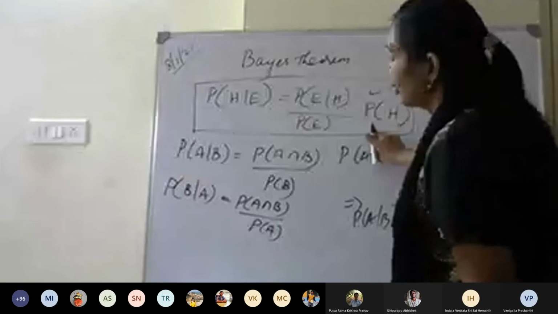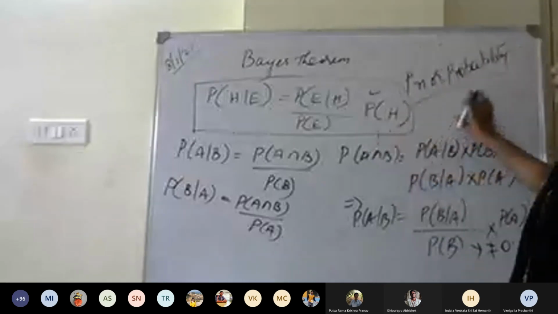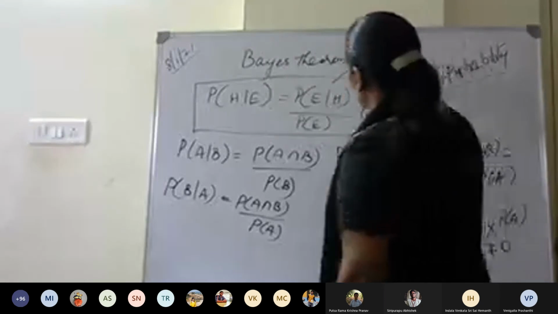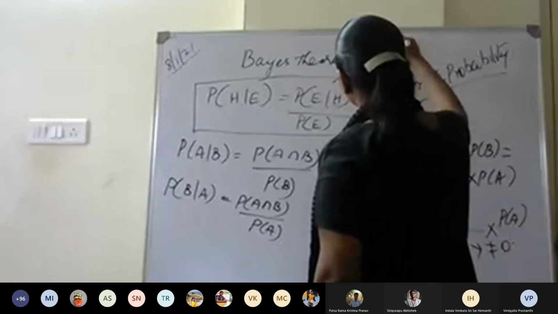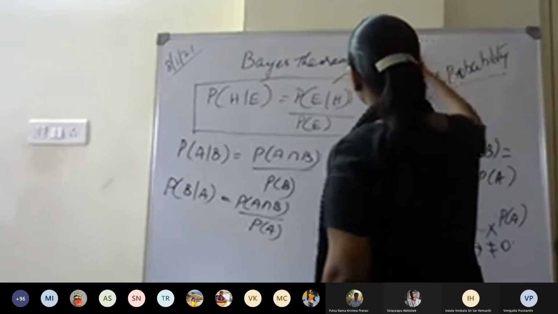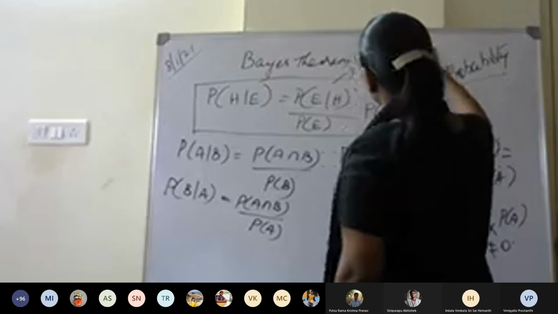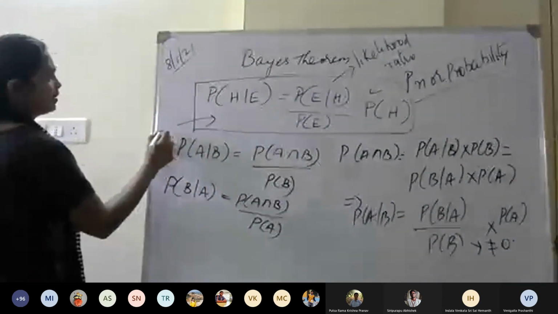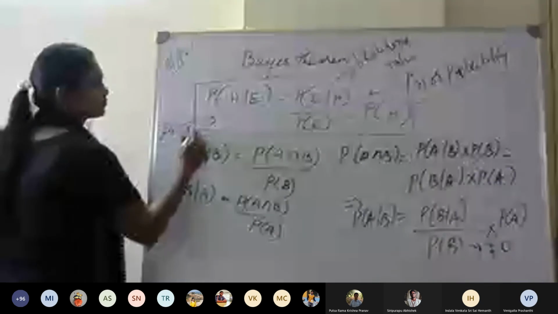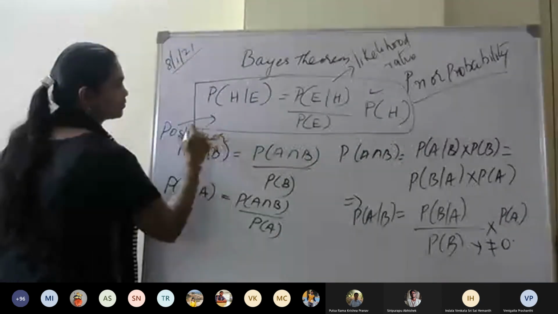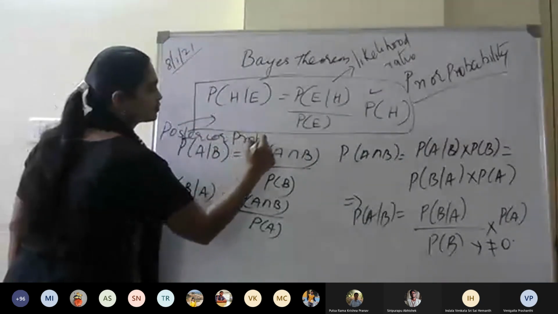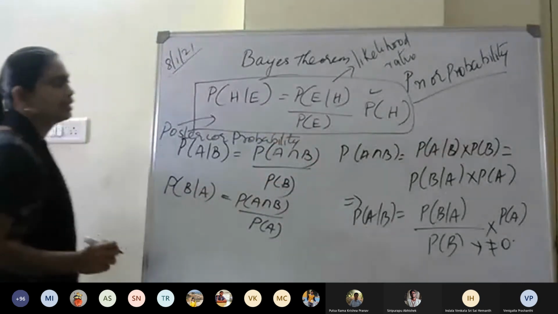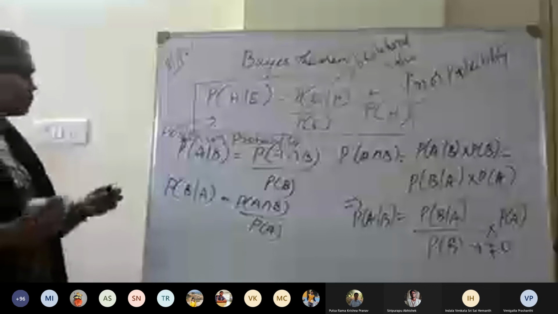This part is called the likelihood ratio, and this is called the posterior probability.